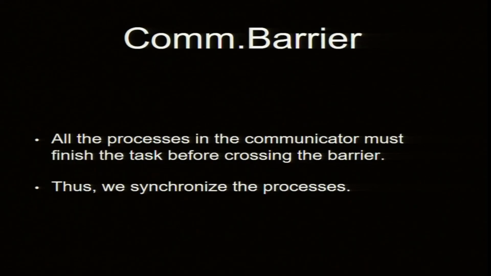And this is an important function, COMM barrier. All the processes in the communicator must finish the task before crossing the barrier. If you finish one task and go to the next, you have to make sure that all the processes are done, so that all the data is updated, and then we go to the next. Like in your finite difference code, you need to finish one thing, then go to the next. So, we need to do that.